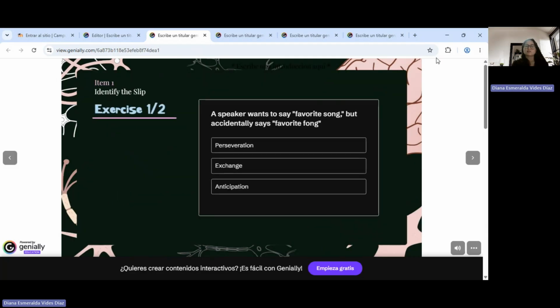It says exercise 1. A speaker wants to say "favorite song," but accidentally says "favorite phone." So this one is perseveration because it usually happens when you make a mistake by confusing the F, or the first sound of the first word, with the second word. So that's why the sound ends up in "phone" instead of "song." So let's choose that one.